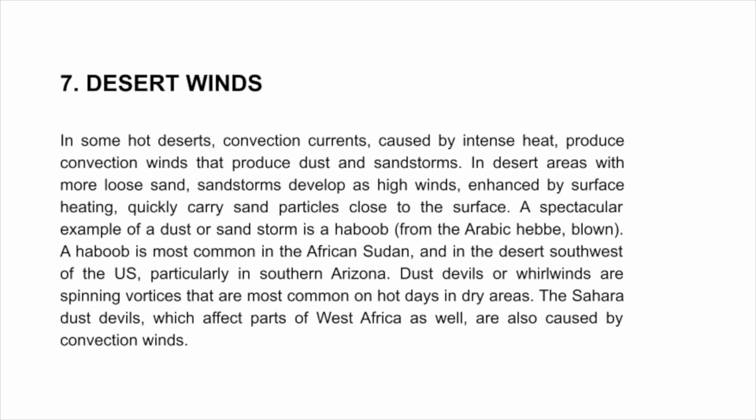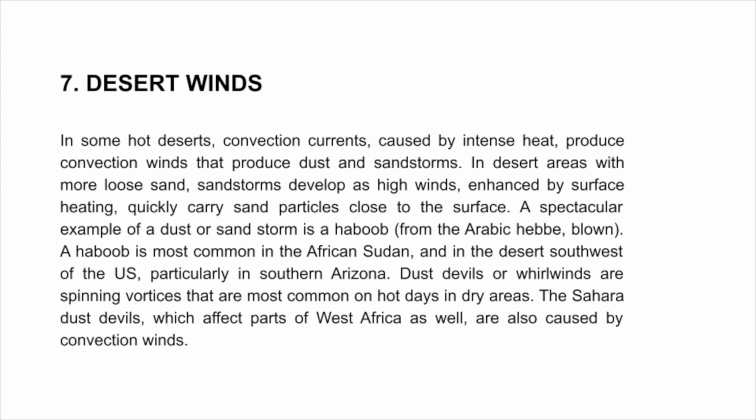7. Desert winds. In some hot deserts, convection currents caused by intense heat produce convection winds that produce dust and sandstorms. In desert areas with more loose sand, sandstorms develop as high winds, enhanced by surface heating, quickly carry sand particles close to the surface. A spectacular example of a dust or sandstorm is a haboob, from the Arabic heb, blown.